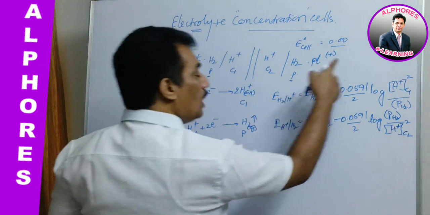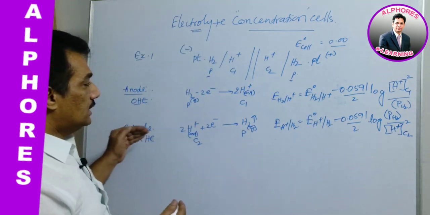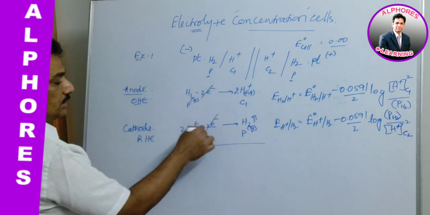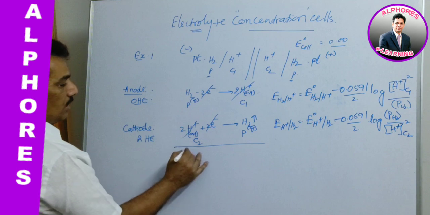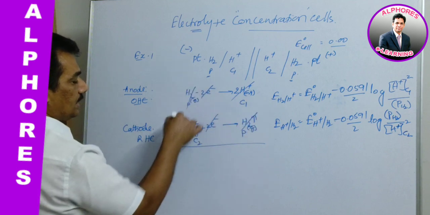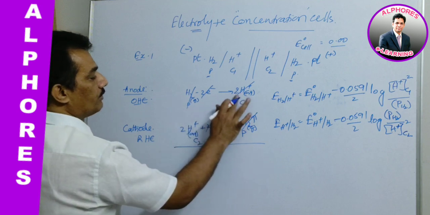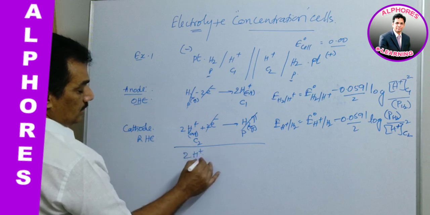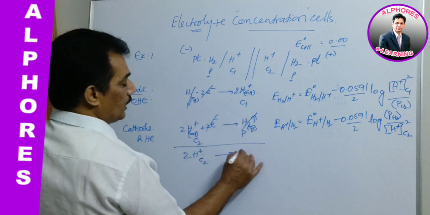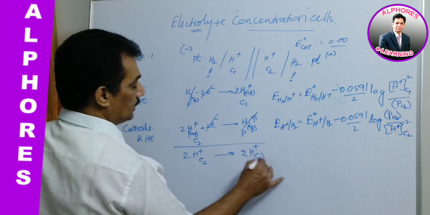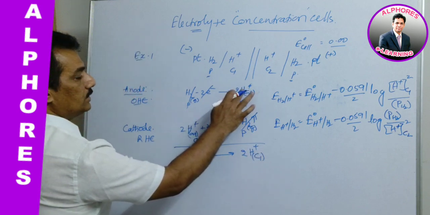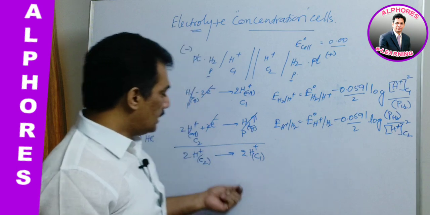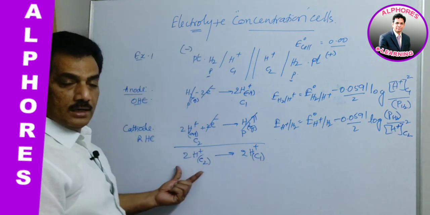And now when these two are combined to get the cell reaction, if you observe, the two electrons cancel, and H2 and H2 cancel. This H plus, which is creating different concentrations, is 2H plus at C2 concentration giving 2H plus at C1 concentration. That is, the ionic concentration, the electrolyte concentration, is different. Clear? And that's why we get the product and the reactant.